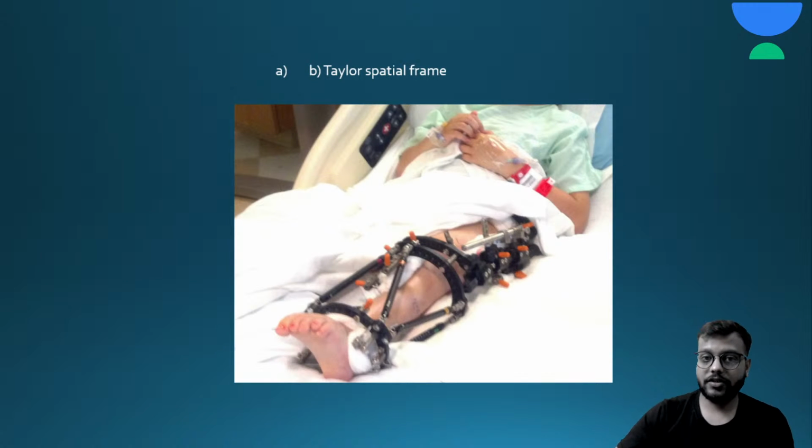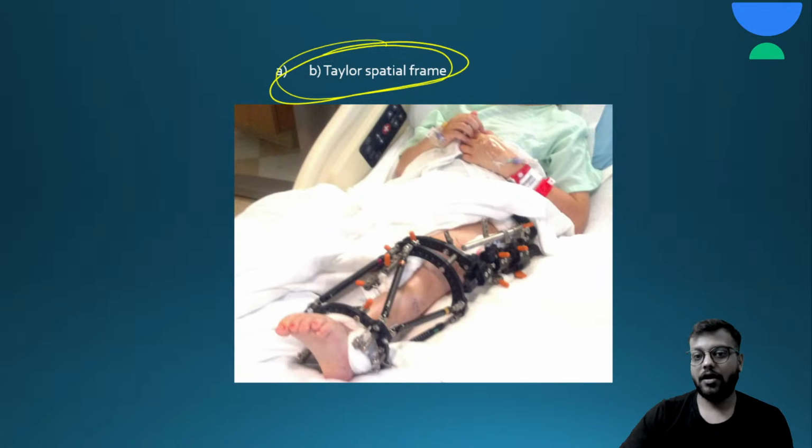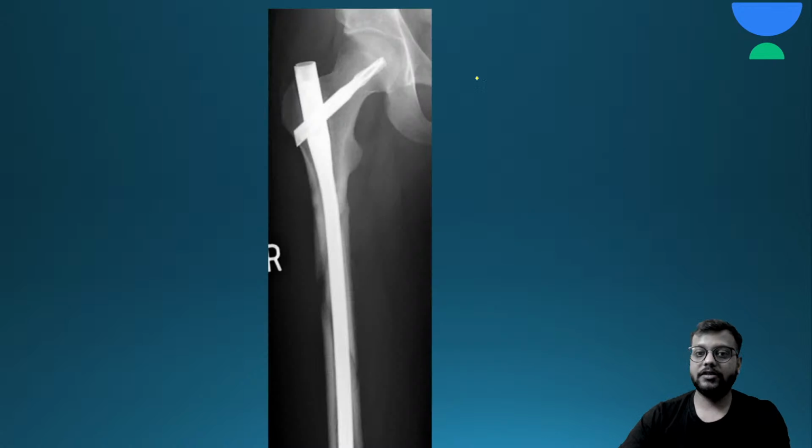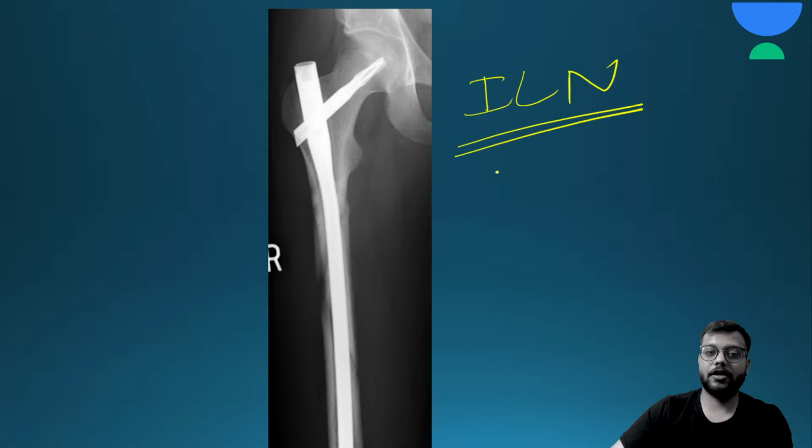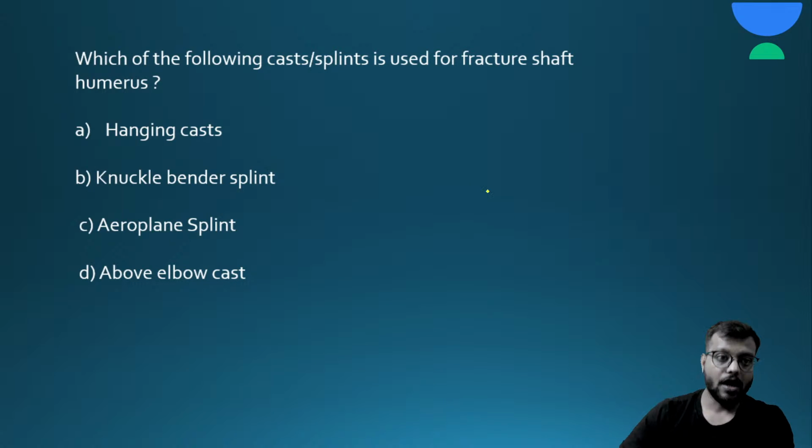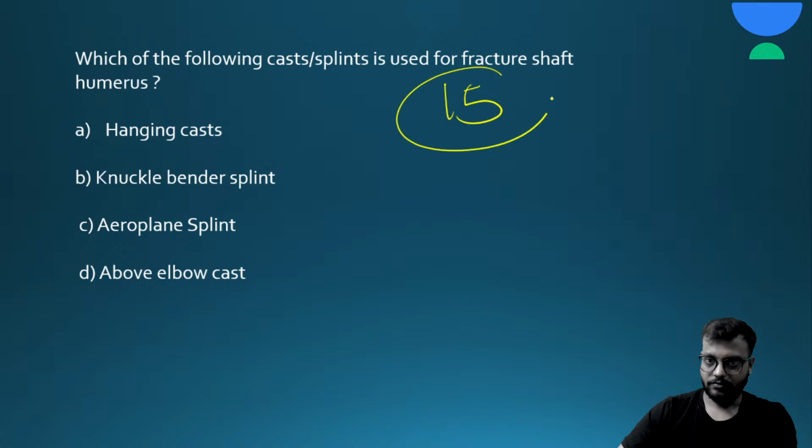Now this is the Taylor spatial frame. See this image, and this is your intramedullary nail or interlocking nail, femur. Now next question: which of the following casts or splints is used for fracture shaft humerus? Here are your 15 seconds.